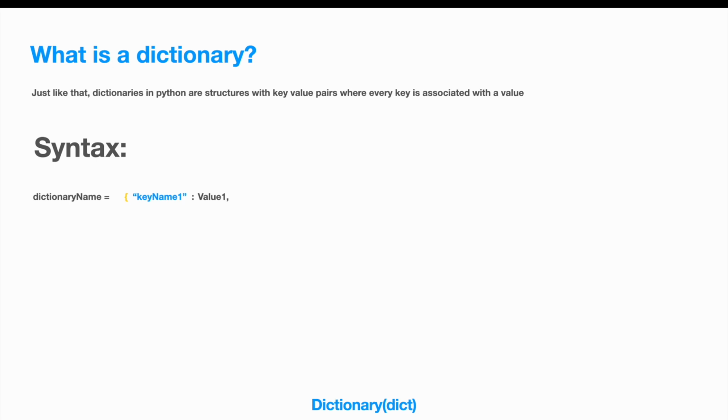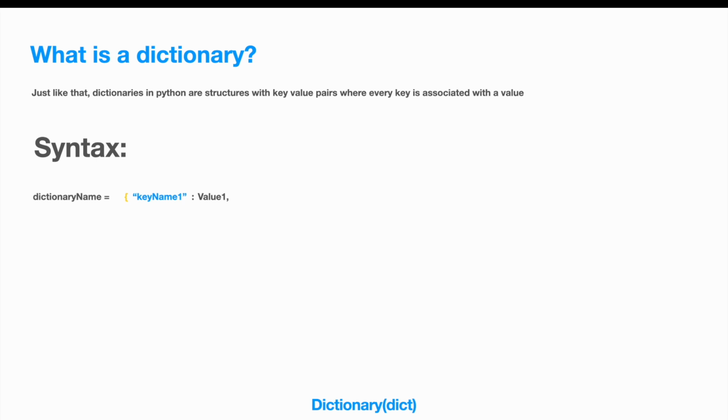Now, what I want you guys to observe here is that the key name is a string, but the value really could be any data type. So this helps a dictionary associate any kind of value, or a value of any data type, with a certain key which can be typed as a string. And it helps you search these values in your dictionary easily, but we'll talk about that later.